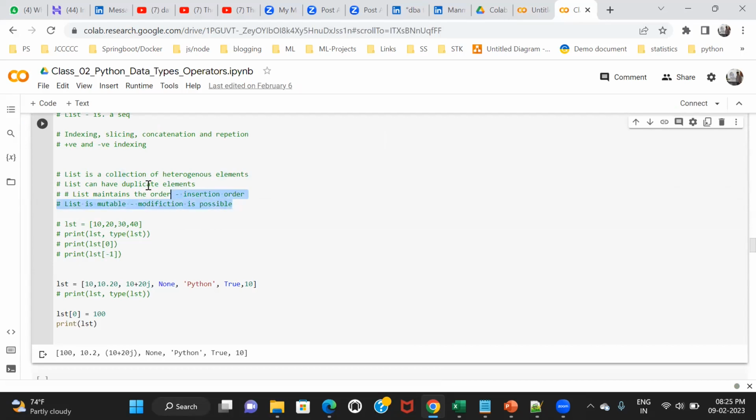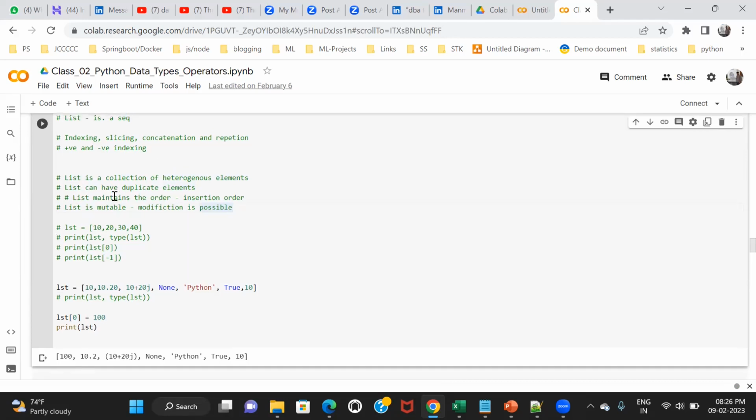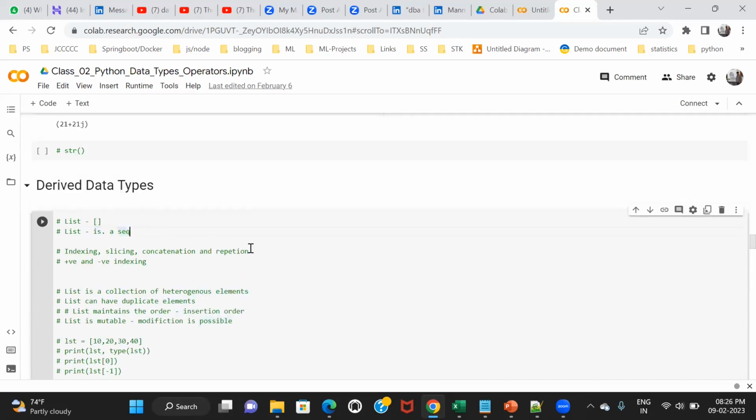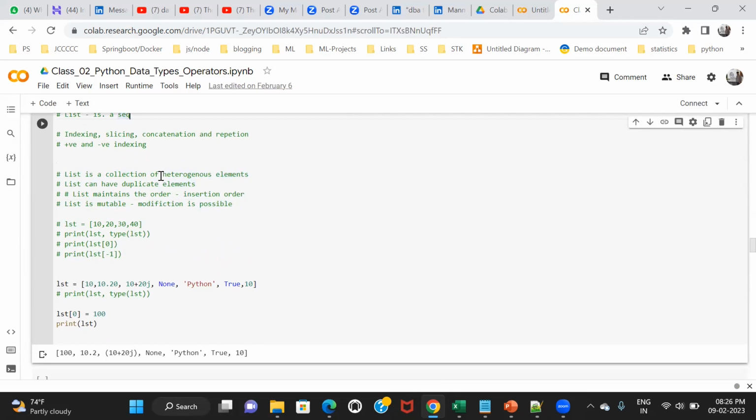Okay, so these are a couple of properties of list, and as a user, as a programmer, you should be pretty much aware of all these properties. So what are the properties? List is a sequence. First of all, it maintains the order. It's a collection of heterogeneous elements. I can add different data types inside a list. It can have duplicate elements inside it.